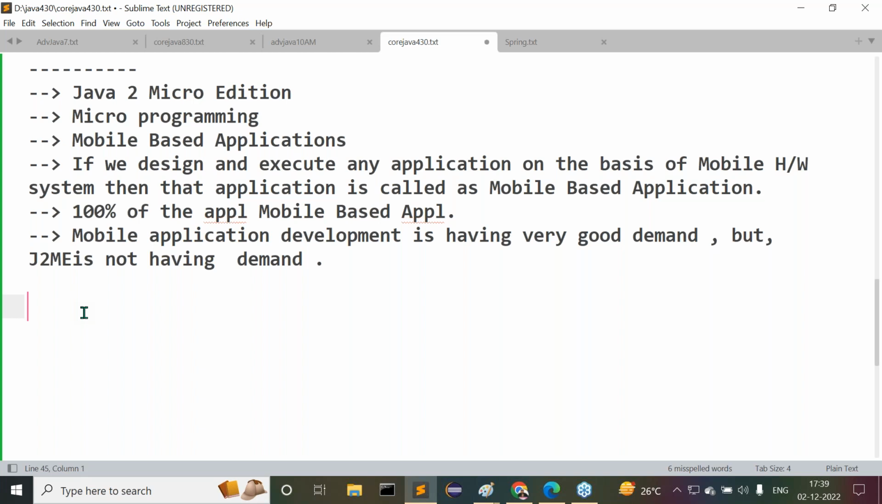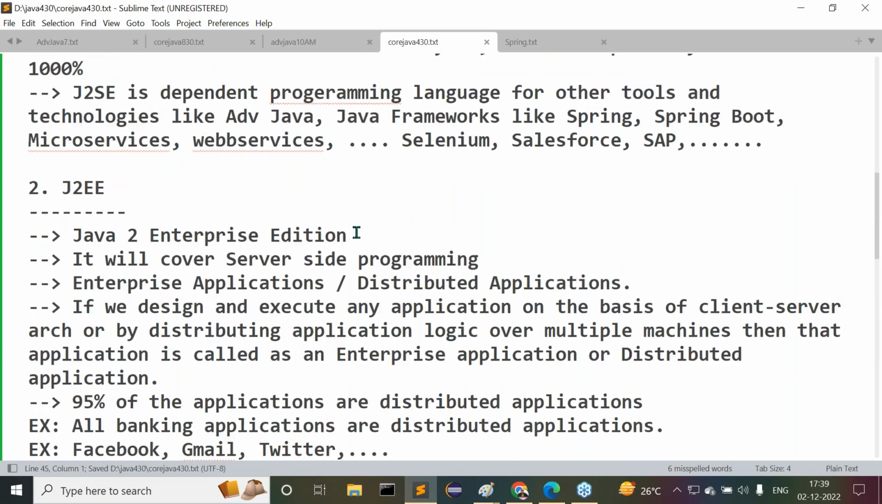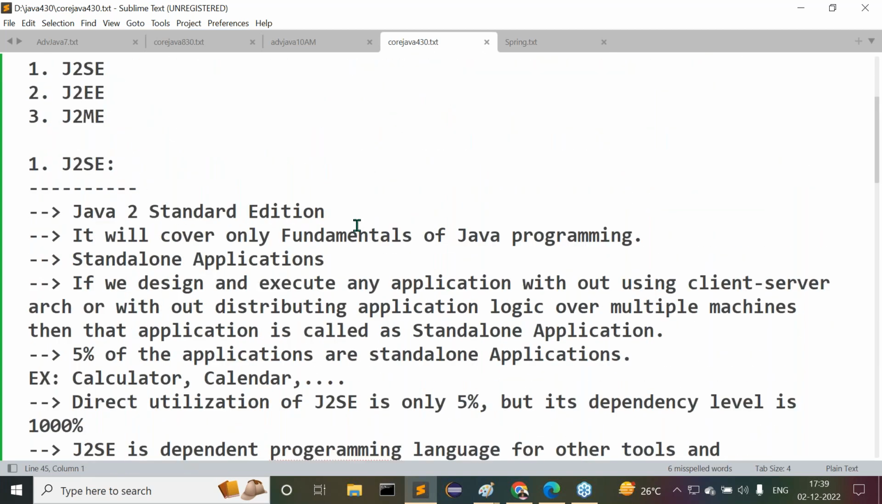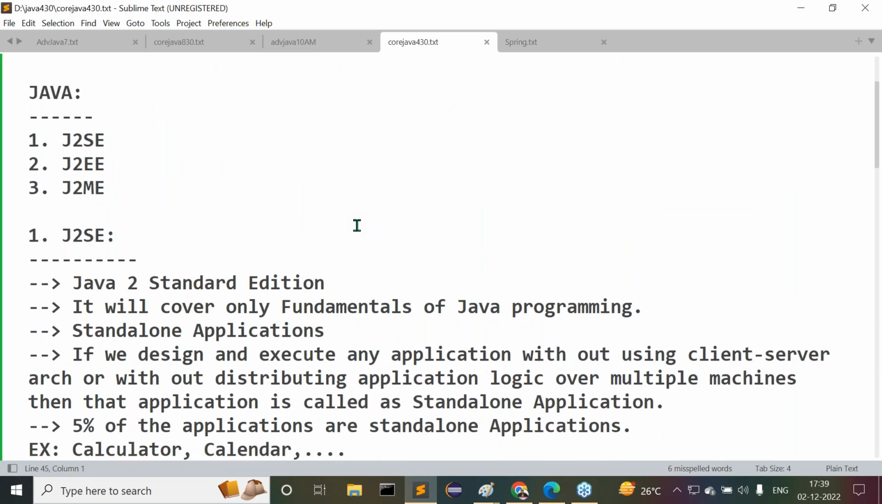So these are the contents I'm telling you. Try to understand this. Finally, overall, I need some comparison, guys. Tell me how many parts are available in Java? Three parts are available in Java. What are the three parts? J2SE, J2EE, then what next one? J2ME. Overall three parts are available in Java.